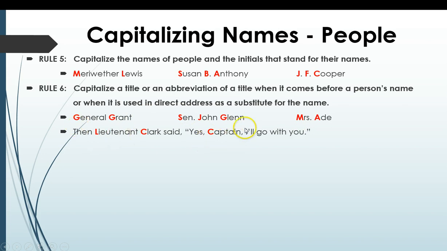Then Lieutenant Clark, so this is the title and the name, said, and now we have some dialogue, "Yes, Captain, I'll go with you." Here, Lieutenant Clark is addressing another person by the title of Captain. There's no name with it, but because it's a direct address, you're speaking to that person, addressing them as Captain in dialogue, we capitalize the C as if it were their name.